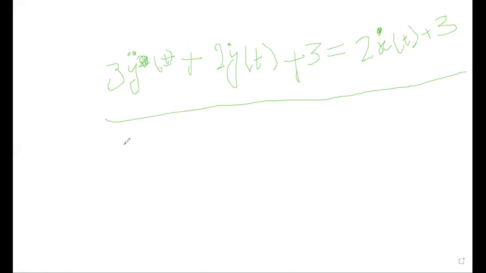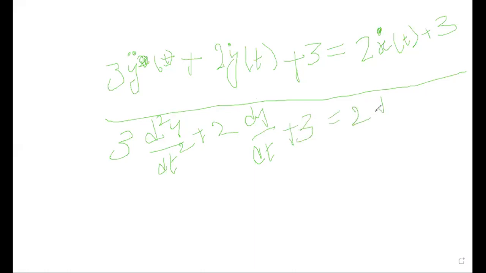If you write the equation, the same equation will be represented like this also: d square y by dt square plus 2 dy by dt plus 3 y equal to 2 dx of t by dt plus 3 x. So this is the differential equation. From this we need to calculate the transfer function.